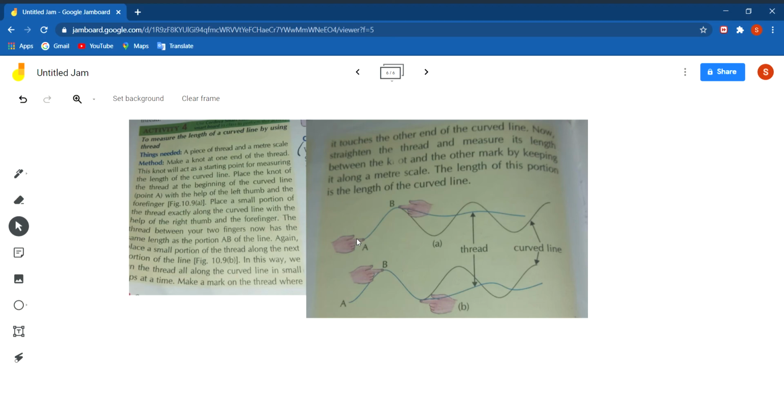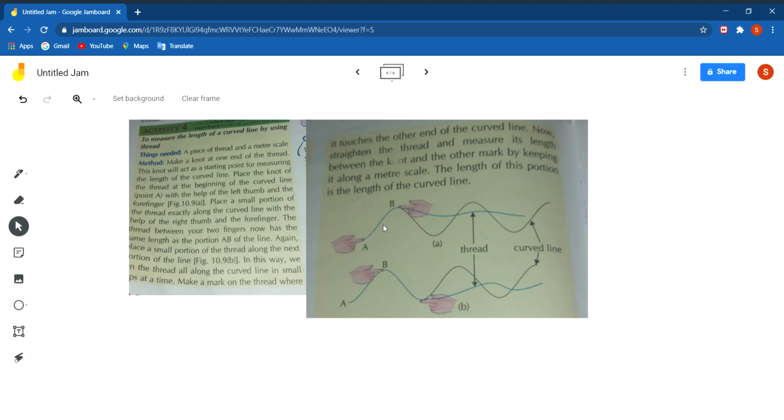Place the knot of the thread at the beginning of the curved line at point A. See in this figure here. Place it on A. Then with the help of the left thumb and the forefinger, place a small portion of the thread exactly above the curved line, with the help of the right thumb and the forefinger. The thread between your two fingers now has the same length as the portion AB of the line.